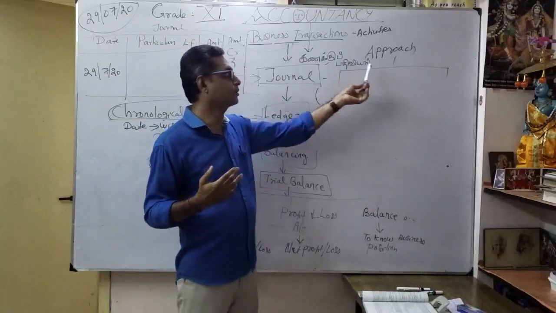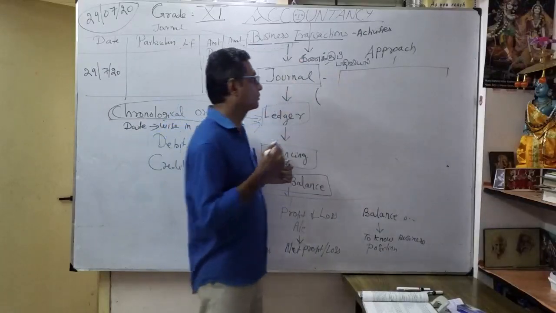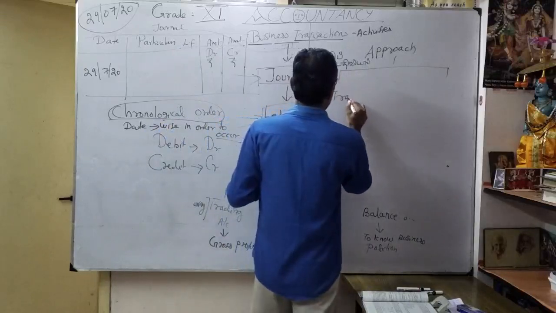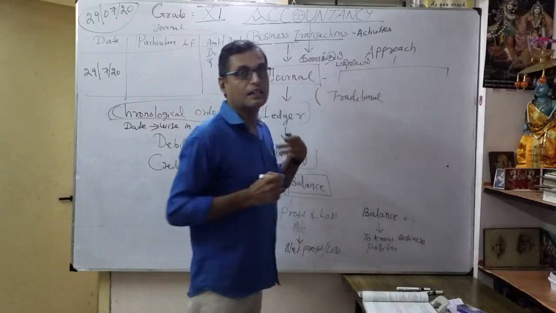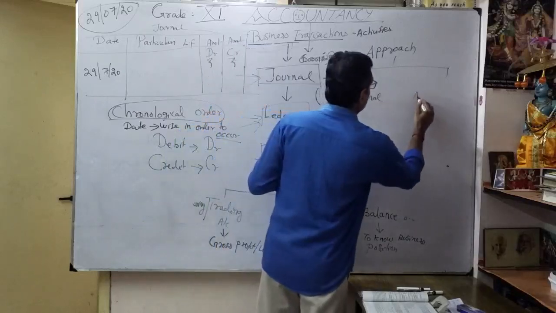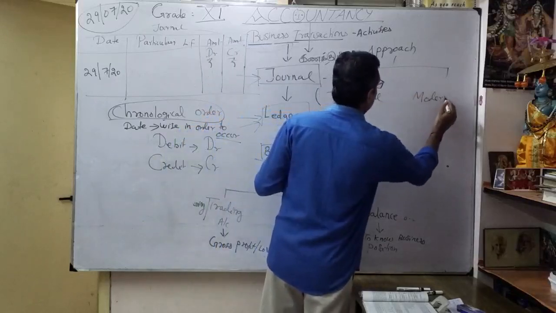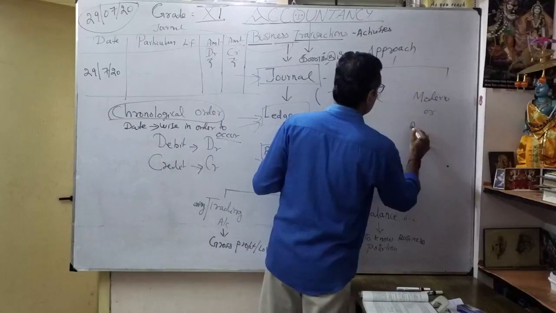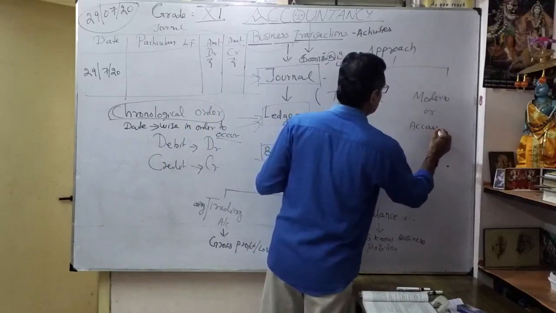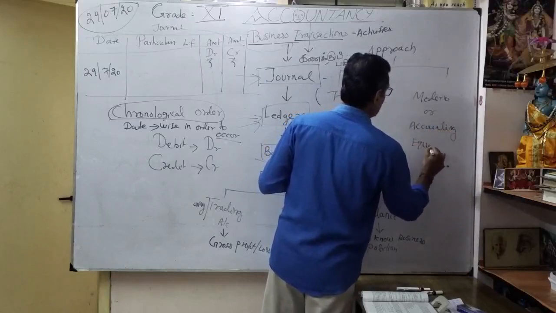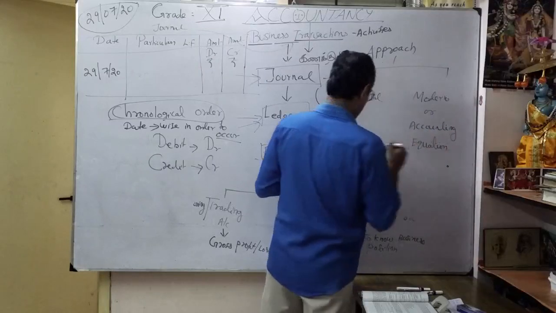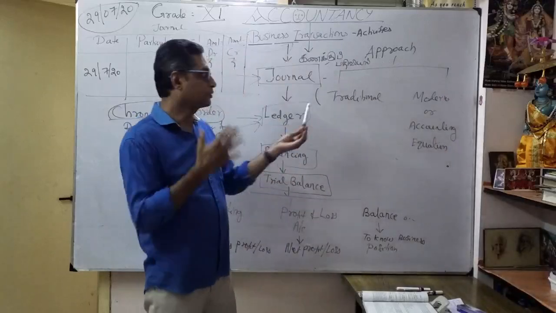Similarly here, as an approach, there are two types of approach. One is the traditional approach. Correct. Other is called the modern approach, or you know, the accounting equation approach. Accounting equation. Correct. That's right. Now we are going to discuss the two types of approach.